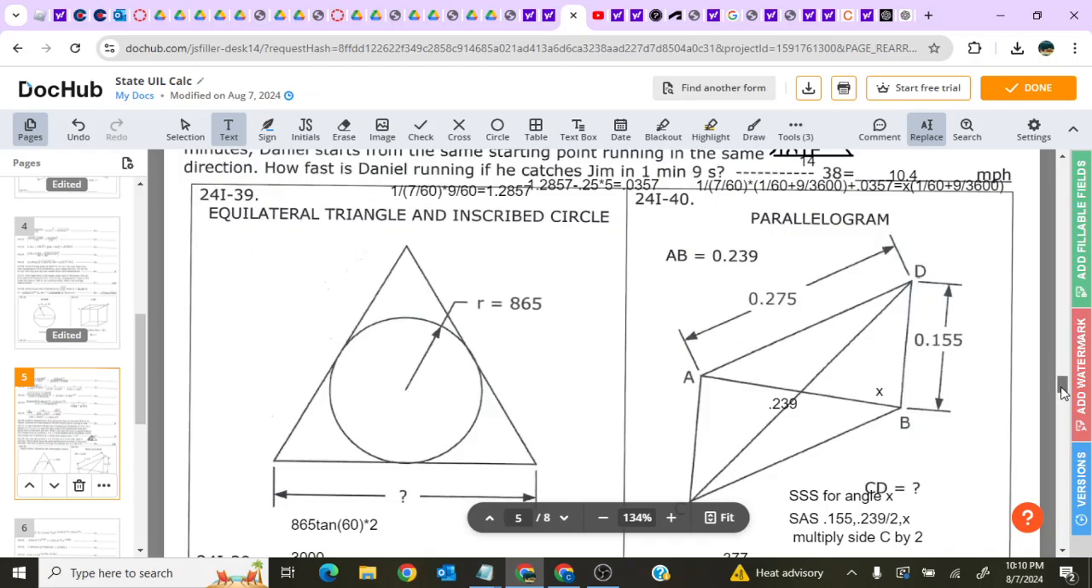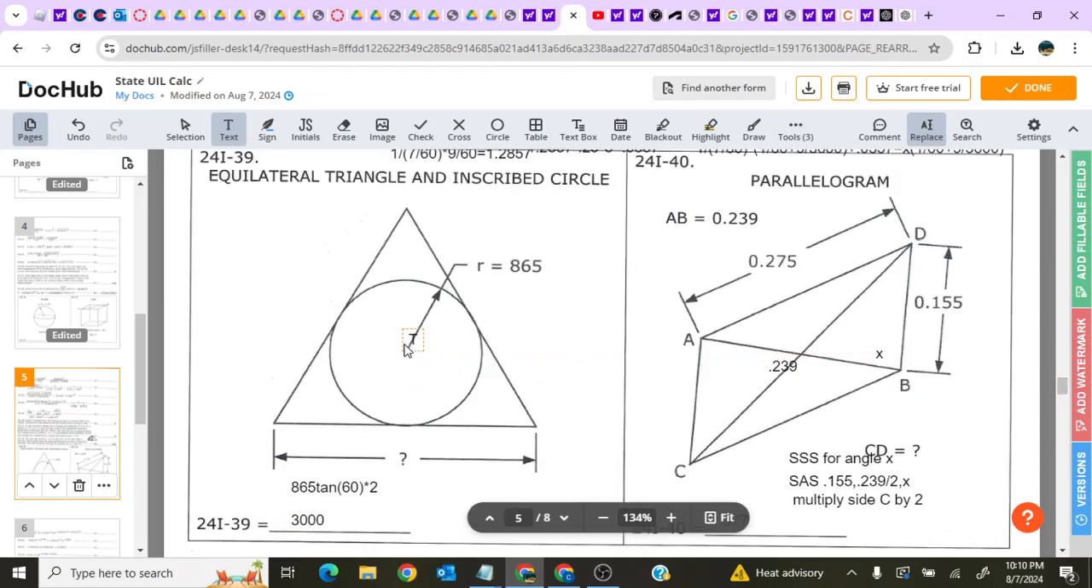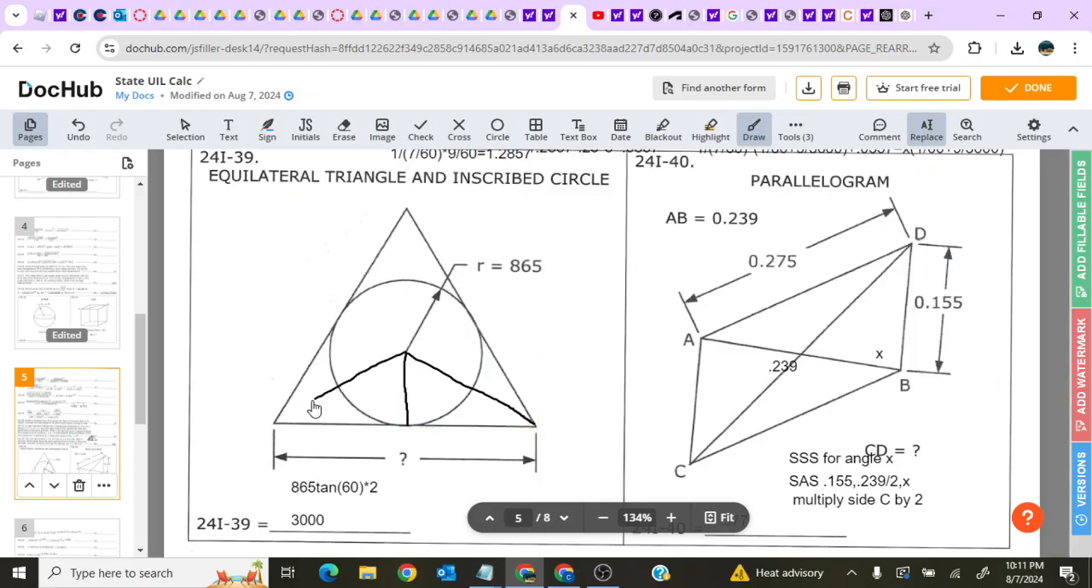Okay, 39. An equilateral triangle and an inscribed circle. You're given the radius, and you need to figure out this side right here. Let me draw a triangle real quick to hopefully help you visualize, but basically what's happening is here. This would probably make it easiest to understand. First off, imagine this triangle, or this circle. There is this entire circle area.